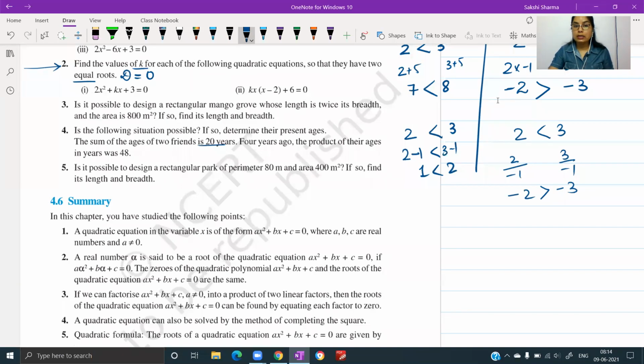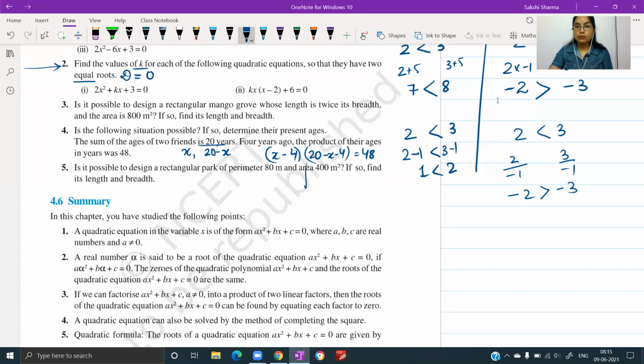The sum is 20, so the ages can be assumed as x and 20 minus x. Let us say the first friend is x years old at present, and the second friend is 20 minus x years old. 4 years ago, the product of their ages is equal to 48. The first friend's age will be x minus 4. For the second one, 20 minus x minus 4.